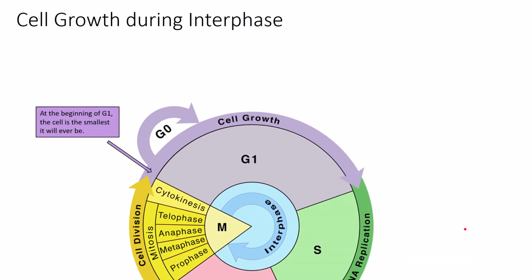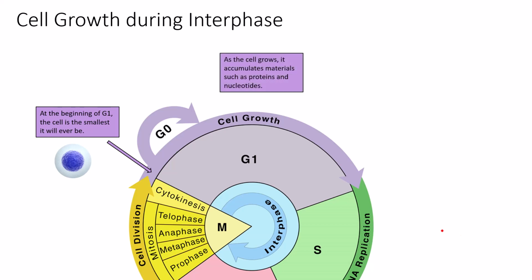Cell growth during interphase, remember, is contained within the G1 or the gap 1 phase, which again stands for gap but has a lot of cell growth in it. At the beginning of the G1, the cell is the smallest it will ever be, and so that cell starts out really, really small. Through the G1 phase, it will continually grow. It accumulates materials such as proteins and nucleotides, and will end the G1 phase as a much larger cell than